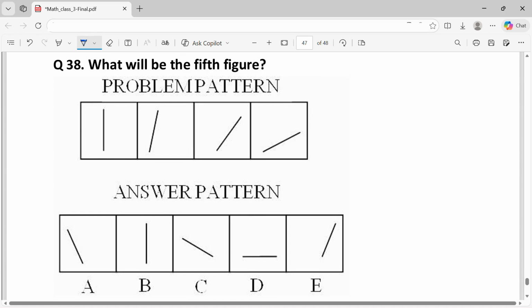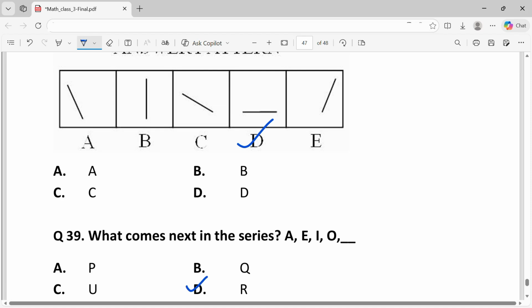Question 38. Find what will be the fifth pattern. In the given pattern, we can see that the straight line is falling gradually. So the next pattern will be the line fallen completely, that is D. That is option D. Sorry.